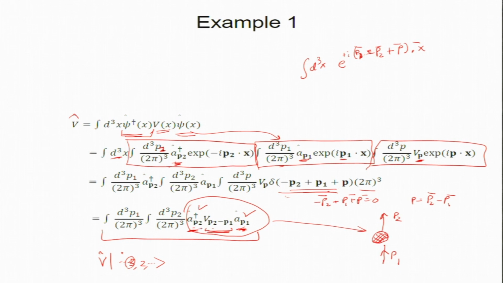Okay, so A dagger P1 and A dagger P2 will give this amplitude, square root of P2 minus P1, square root of P1, and multiply by V and just sum over all P1, P2. We will do one concrete example. So I hope this is clear. For any given state, we have to just do it for each piece and then just integrate or sum it up. Okay, and that is how it is done. I mean, this is not big magic, but this is how it is done in field theory.